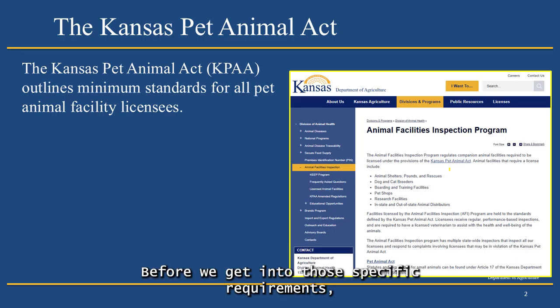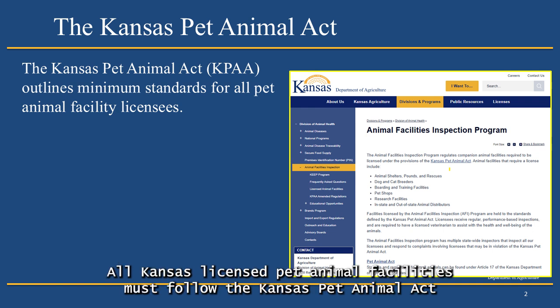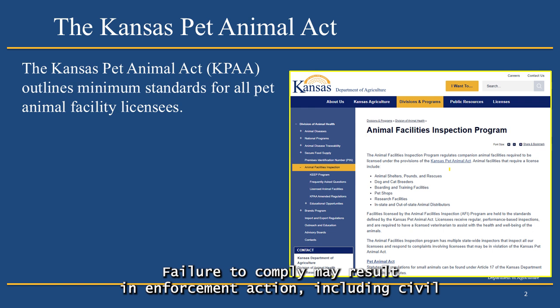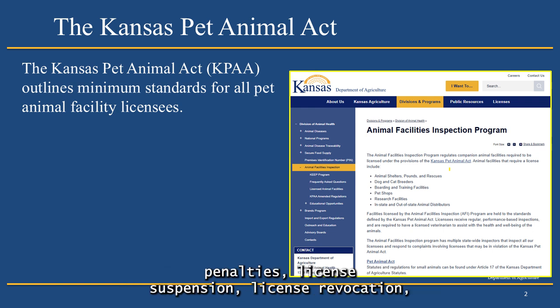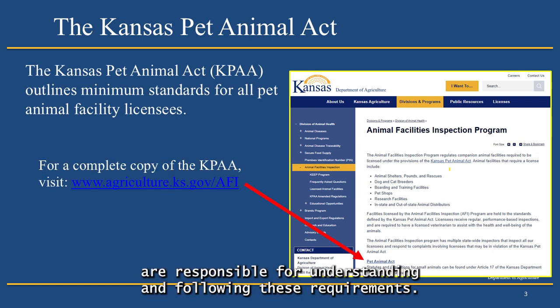Before we get into those specific requirements, it is important to understand the broader framework they come from. All Kansas licensed pet animal facilities must follow the Kansas Pet Animal Act statutes and regulations adopted thereunder, which I'll collectively refer to as KPAA. These requirements establish the minimum standards necessary to maintain compliance. Failure to comply may result in enforcement action, including civil penalties, license suspension, license revocation, and other legal consequences. Because of this, licensees are responsible for understanding and following these requirements.